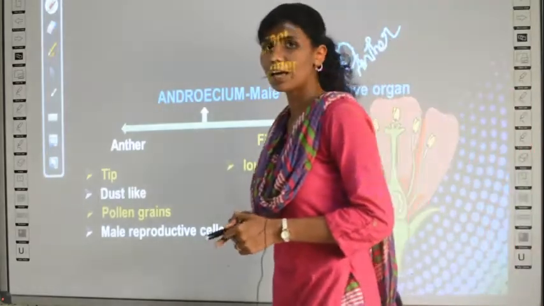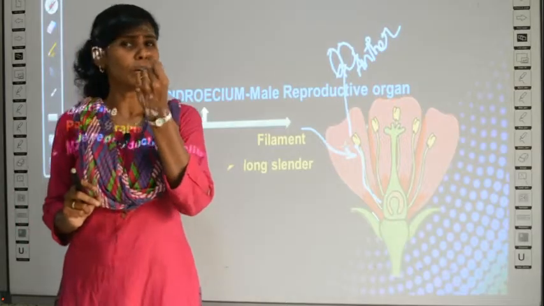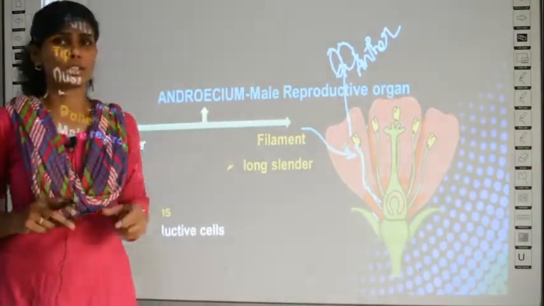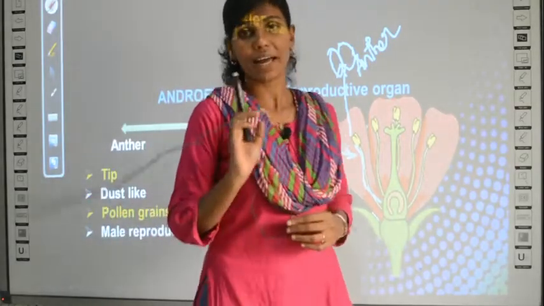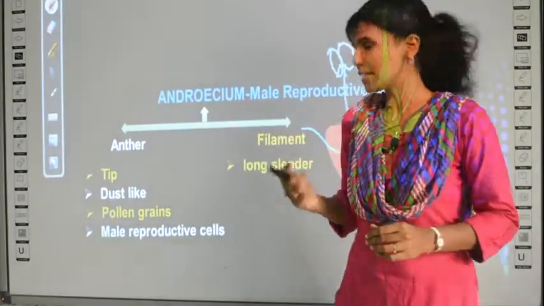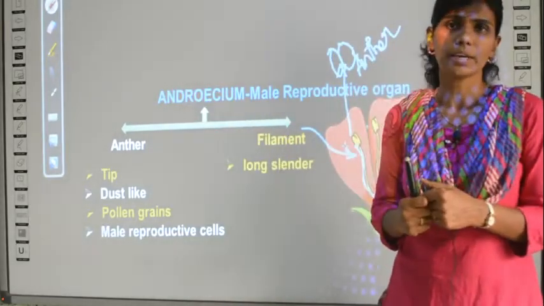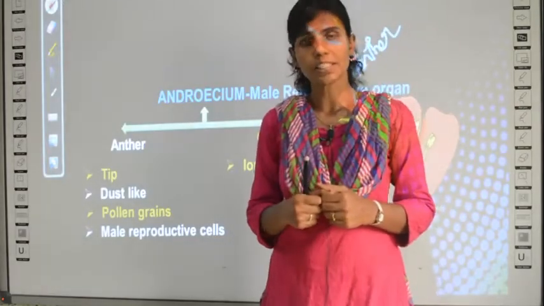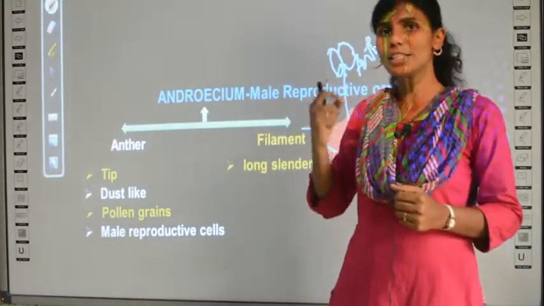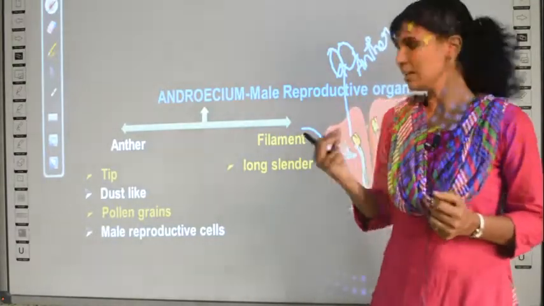Have you seen in the hibiscus flower, you call it shoe flower, you have yellow round ball like structures? In the upcoming slides I will show you, for your activity, and at that time you can see also. They are usually called pollen grains. The round yellow ball like structures in a hibiscus flower are called the pollen grains, or it is described as dust like. It appears like a dust, right?